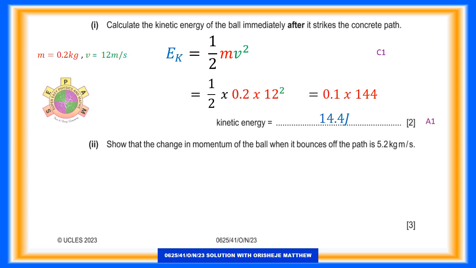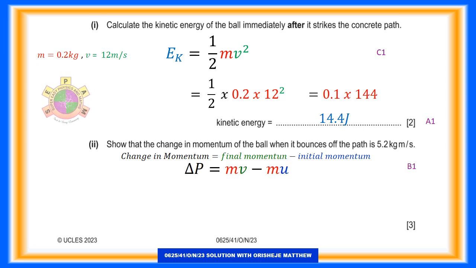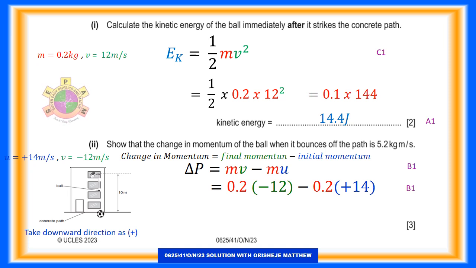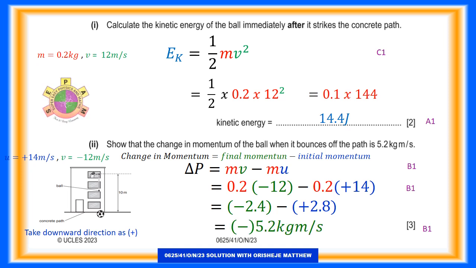Question 1b.2. Show that the change in momentum of the ball when it bounces off the path is 5.2 kg m/s. 3 marks. Change in momentum is equal to final momentum minus initial momentum. Change in momentum is equal to mass multiplied by change in velocity, v minus u, equals 0.2 x 12 minus 0.2 x (-14), equals 2.4 plus 2.8, equals 5.2 kg m/s. The negative sign shows that the ball is bouncing upwards.